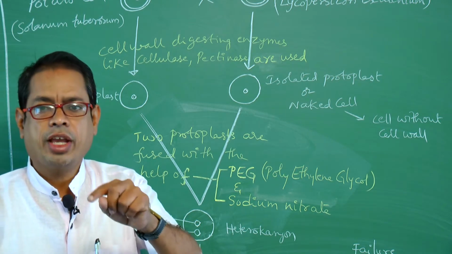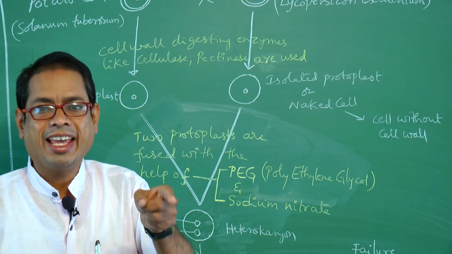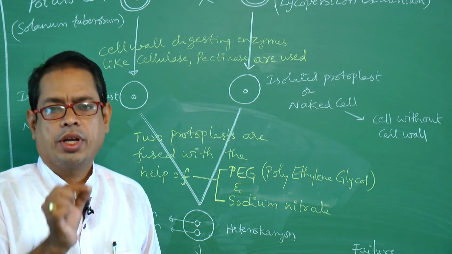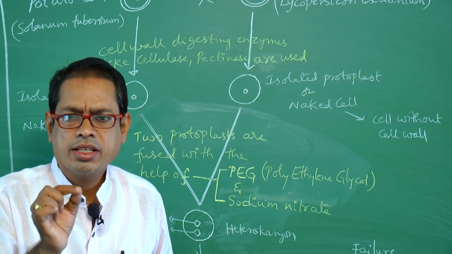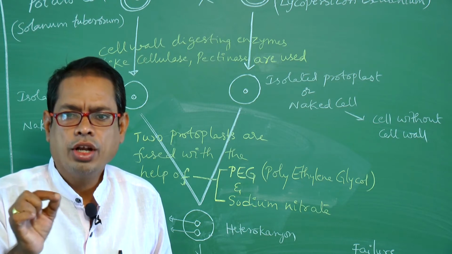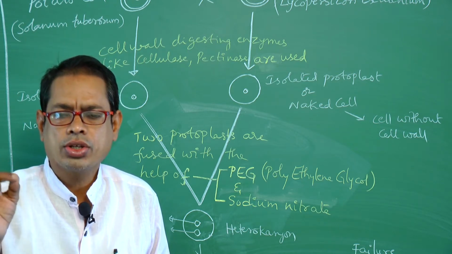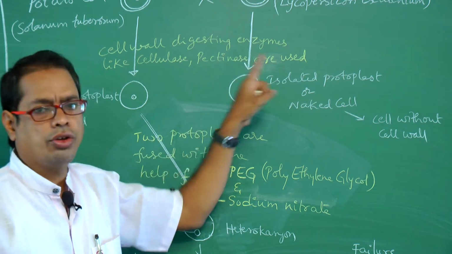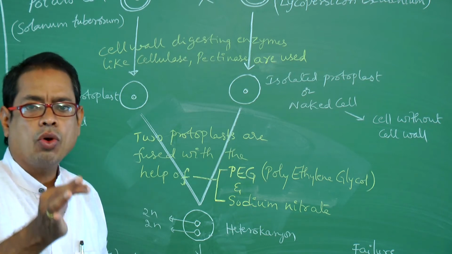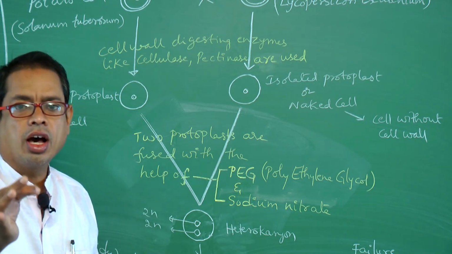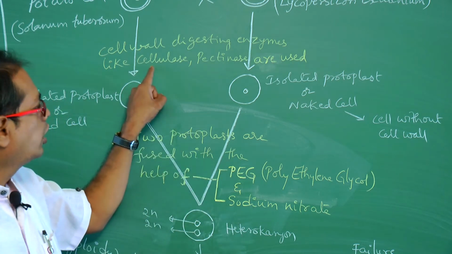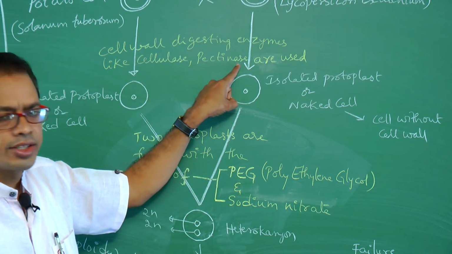Cellulose is digested by cellulase. Pectin means pectinase. That's why these two types of enzymes are used.